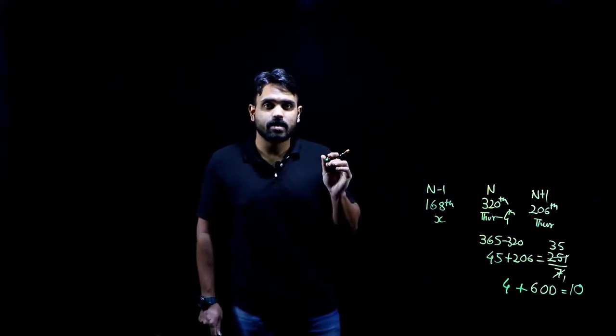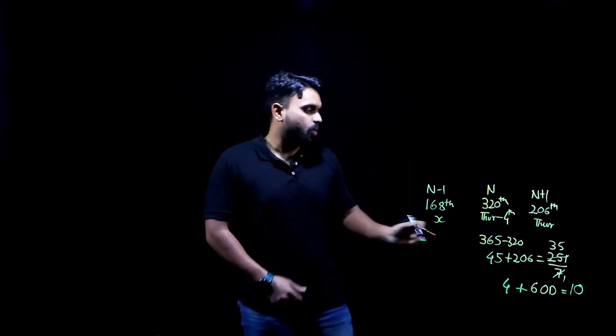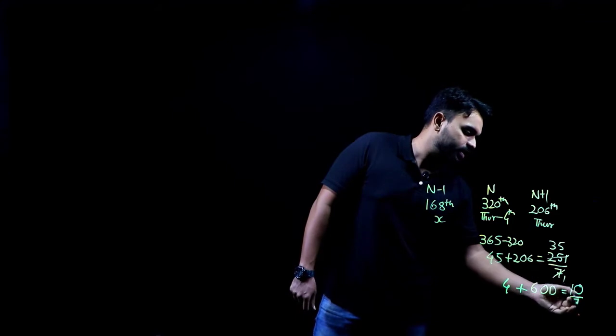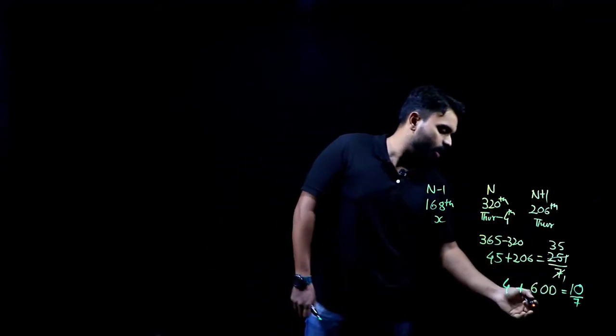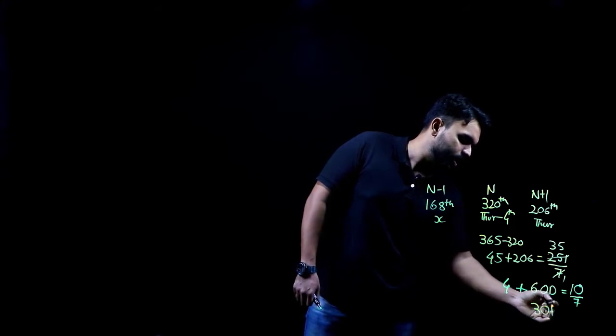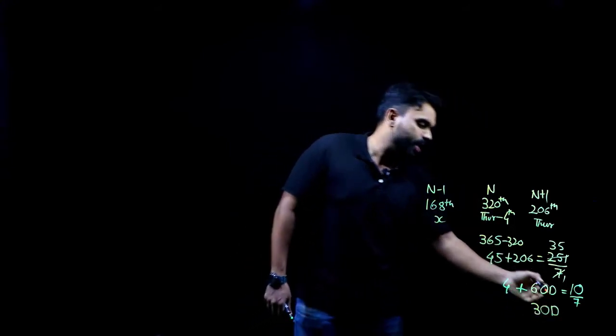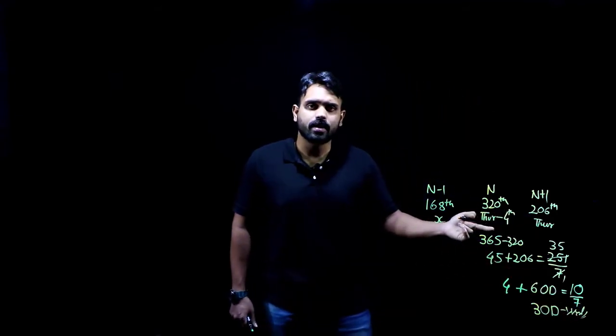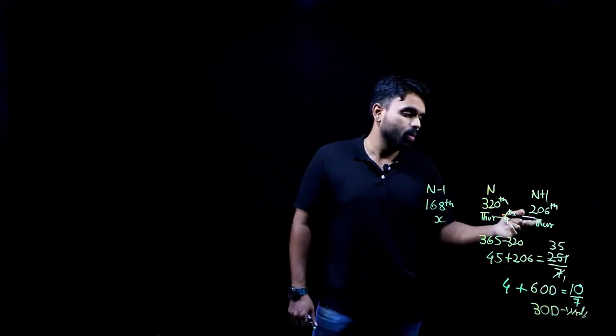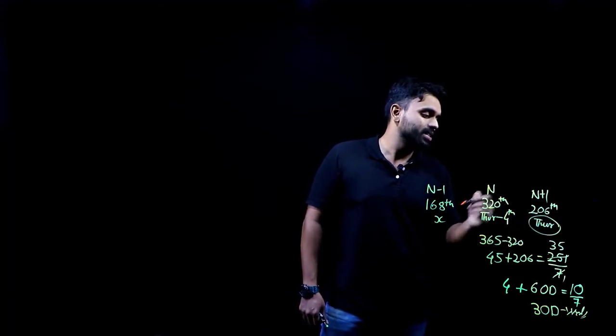Can the number of odd days be greater than 7? No. So I have to divide it by 7 again. Then I get 3 odd days. 3 odd days is nothing but which day of the week? It is a Wednesday. But is it a Wednesday according to the question? No. What does it say? It says it is a Thursday.